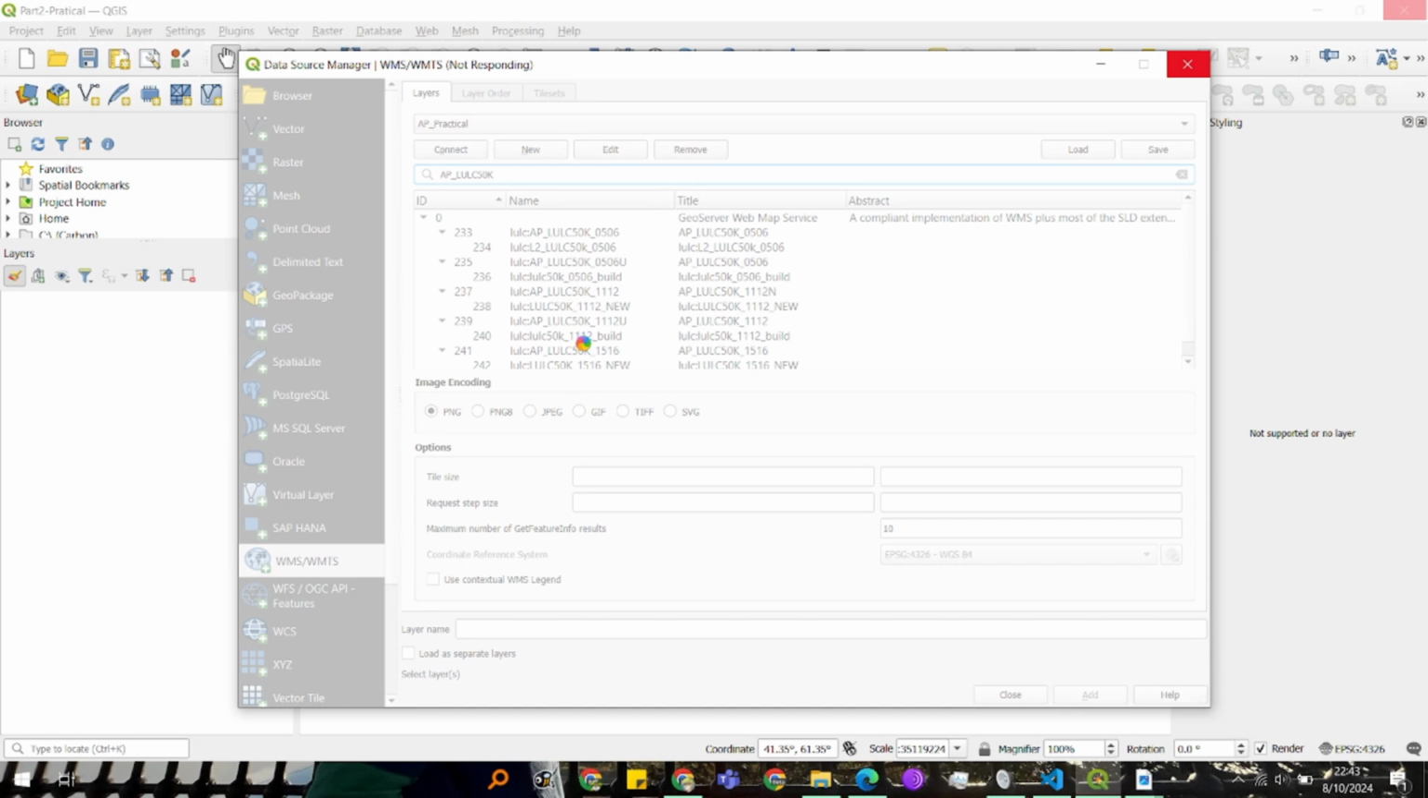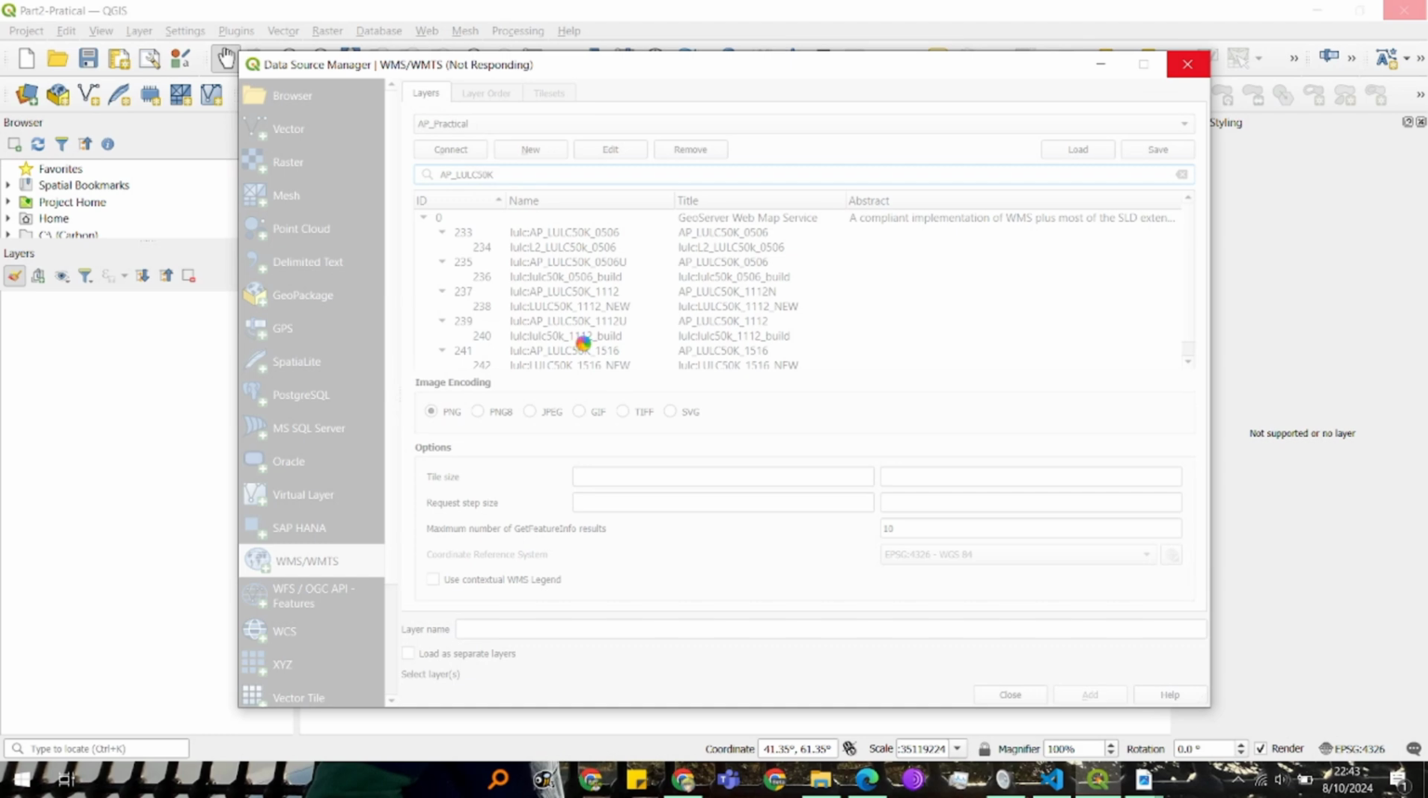Oh yeah, I can see it's not responding. Yeah, because all the layers are getting loaded. There are more than 6 million layers in this WMS link, so obviously it would take some time to process. Yeah, we can see that kind of issue. Let it have some time.